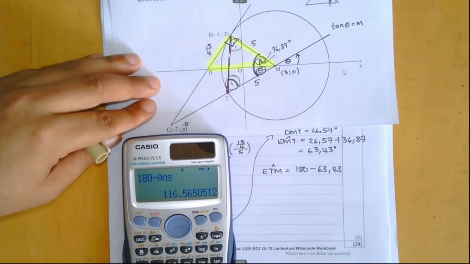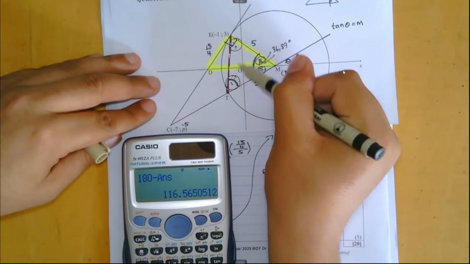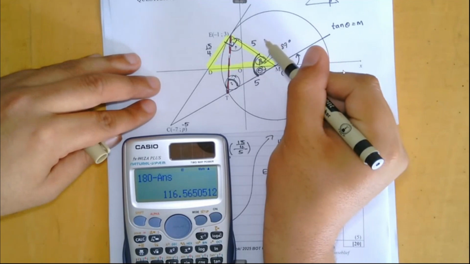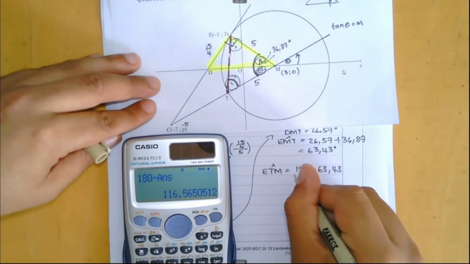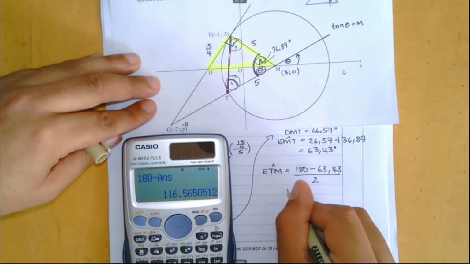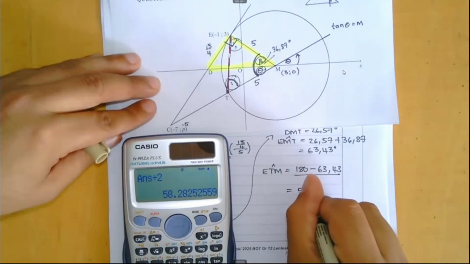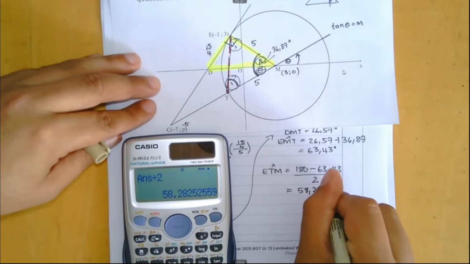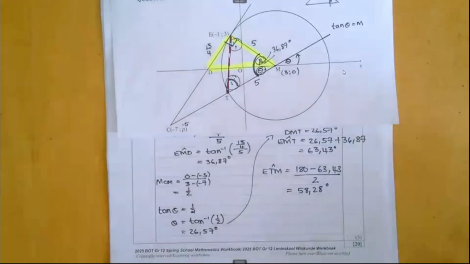That 116,57. Now, because I know that these are angles opposite equal sides and these angles are essentially the same because those radii are the same, all I have to do to get ETM alone is after I do that, I divide it by 2. And that gives me my answer of 58,28 degrees. And that is my answer to question number 5, ladies and gents.